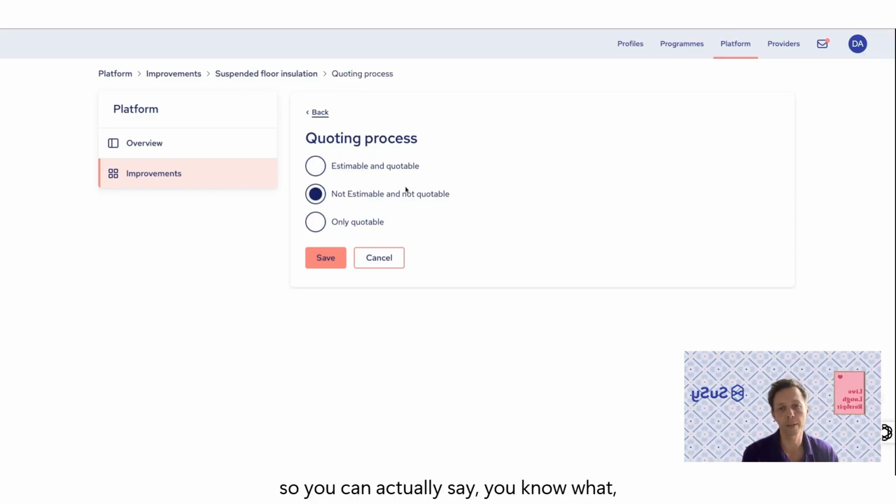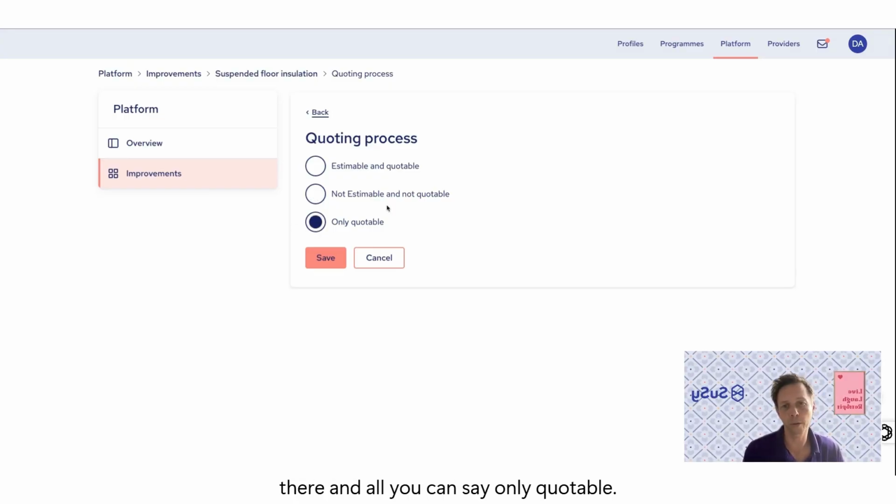You can turn that off completely. So you can actually say, do you know what, we don't have any contractors who can deliver that, but we still want to provide that for information, or you might have a dual purpose platform where you're delivering grant funded delivery, and you are delivering that particular type of work through grants, but actually there aren't any contractors available for anyone in the self-funded space if you're covering off both things. And so you would turn off estimable and quotable there.